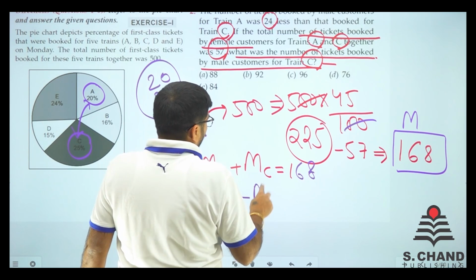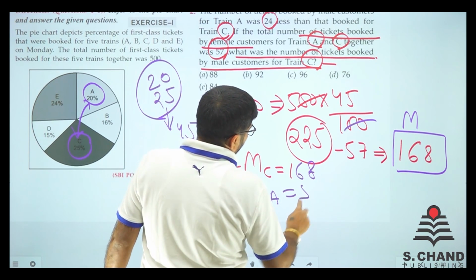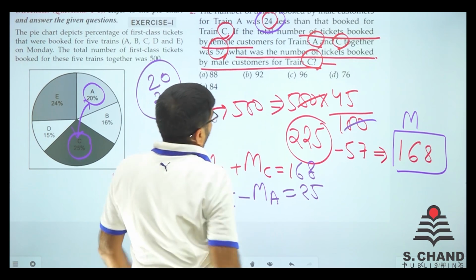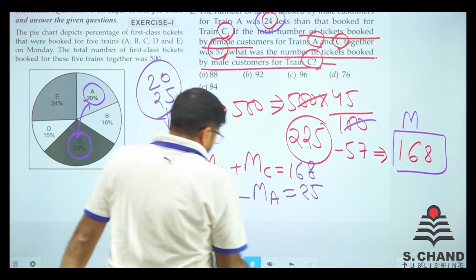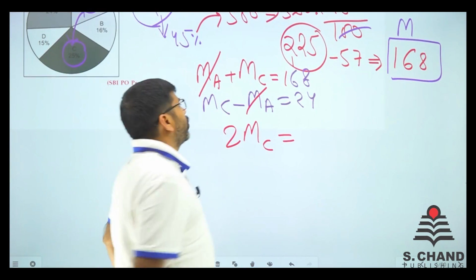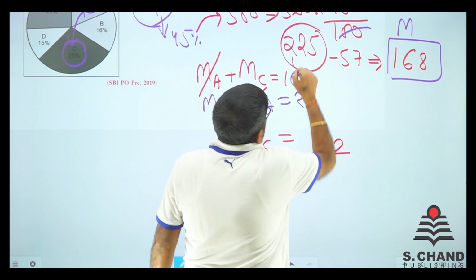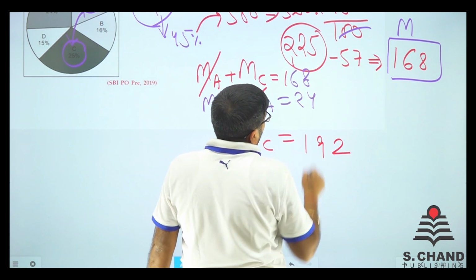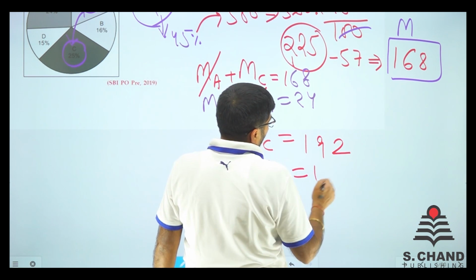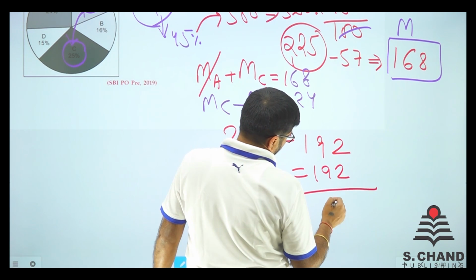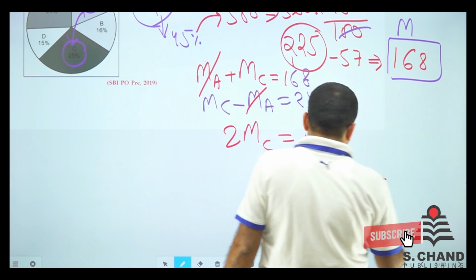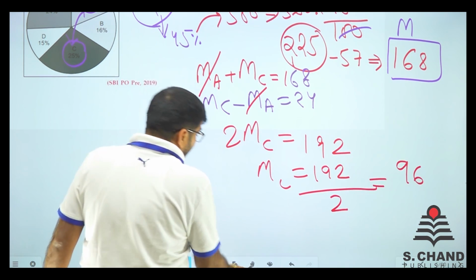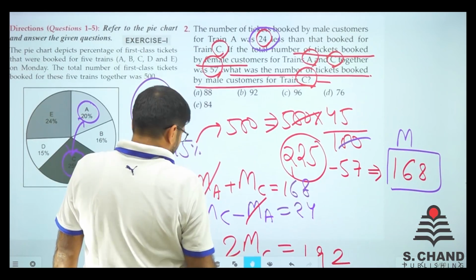So male of C minus male of A is given as how much? 24. That is given. A was 24 less. Now do the calculation and you are there. So when I rechecked, 8 and 4 is 12, carry 1. 6 and 2 is 8 plus 1 is 9, and 1. So the male on C is 192 divided by 2, and 192 by 2 is 96. So there were 96 males who booked tickets for train C.